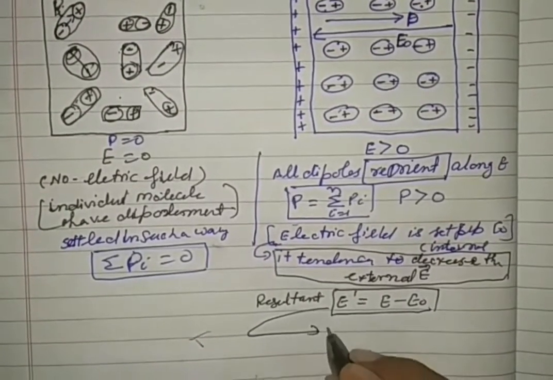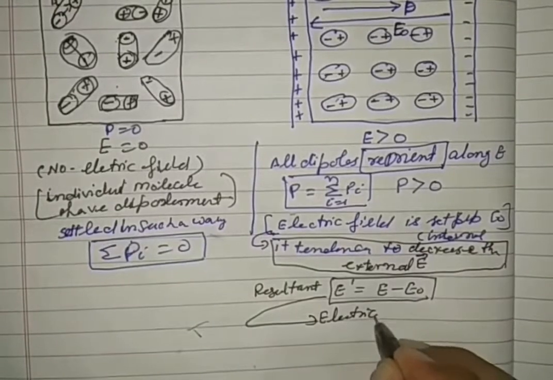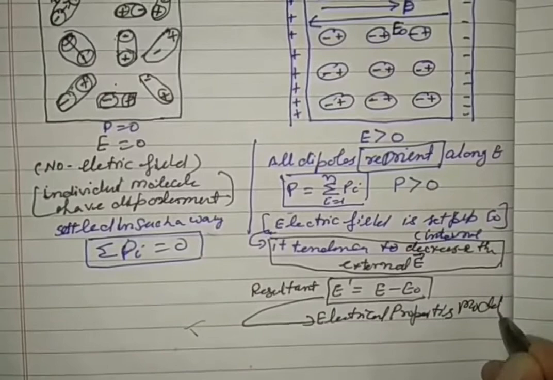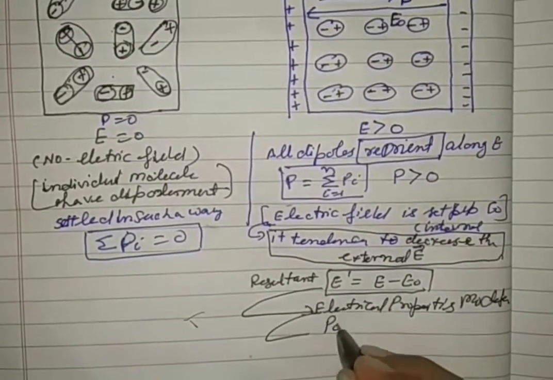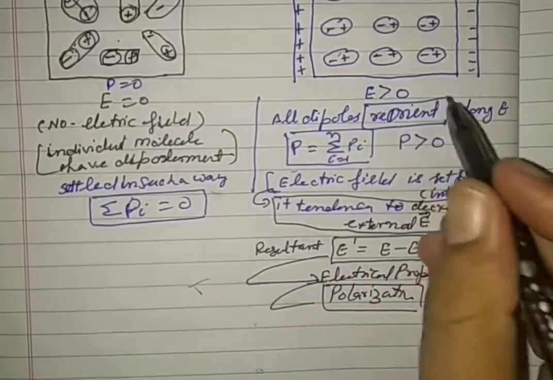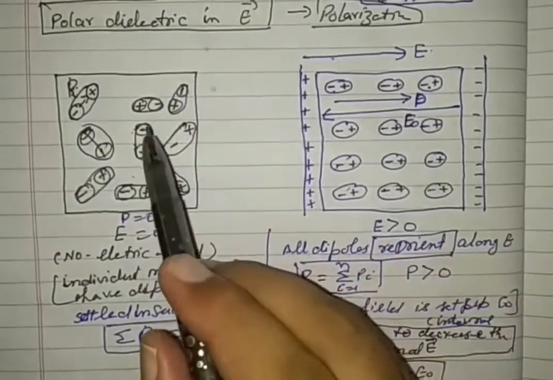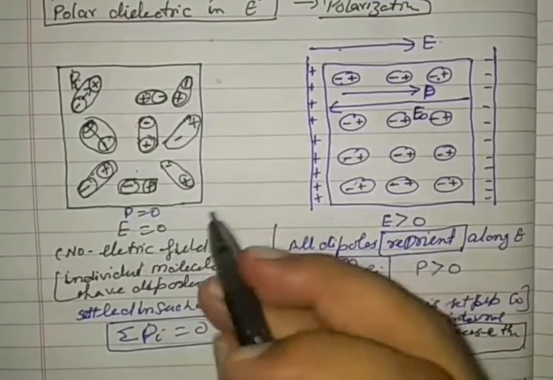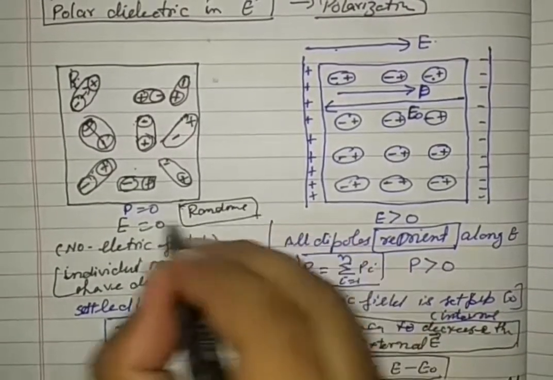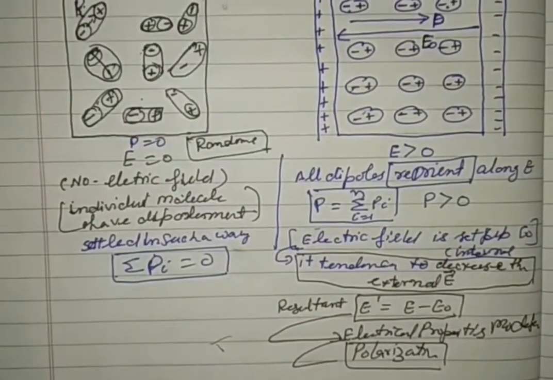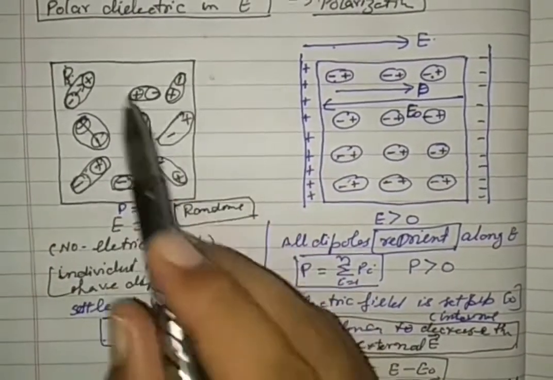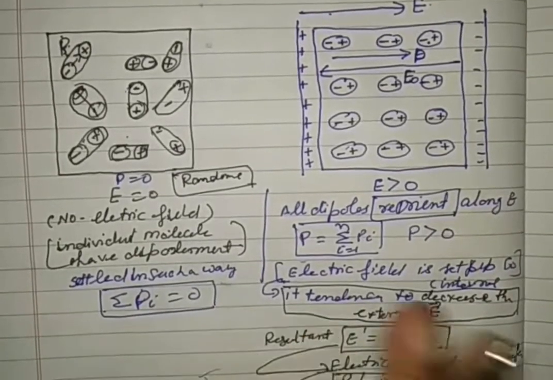This is called electrical properties modified. This phenomenon is called polarization. So the dipoles reorient. Before the electric field, they are in a random distribution in such a way that the net dipole moment is 0. Although individual dipoles have their dipole moment, they are distributed in such a way that the net dipole moment is 0.